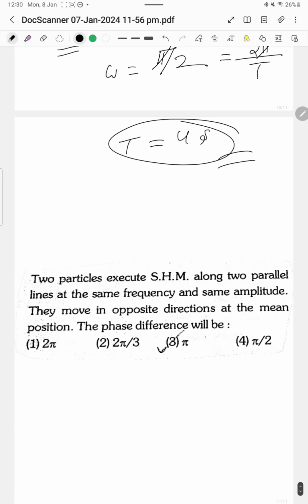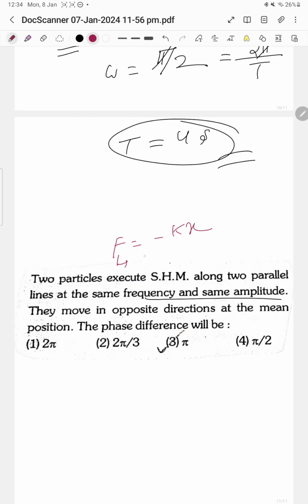Next question. Two particles execute SHM along two parallel lines at the same frequency and same amplitude. Okay, in this question the concept used here is that simple harmonic motion occurs when the restoring force F equals minus kx, which is directly proportional to the displacement from equilibrium.